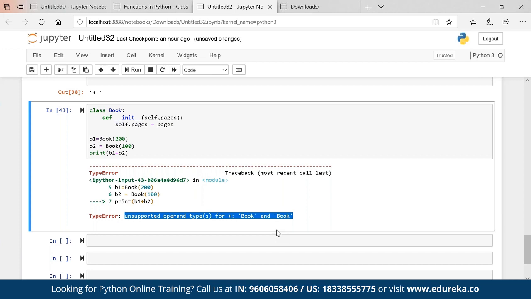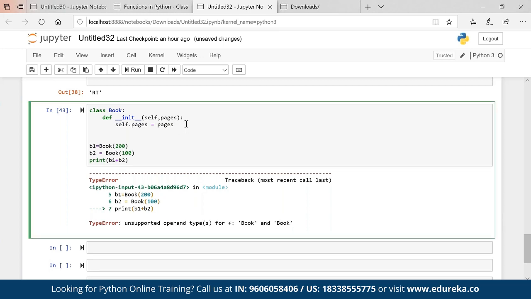There is a concept of magic methods. Operator overloading is very much possible in Python by calling the magic methods. Magic methods are nothing but what I want to do. I want to add two books. Two books are nothing but classes. I want to add the classes, obviously the objects which are created from the classes.